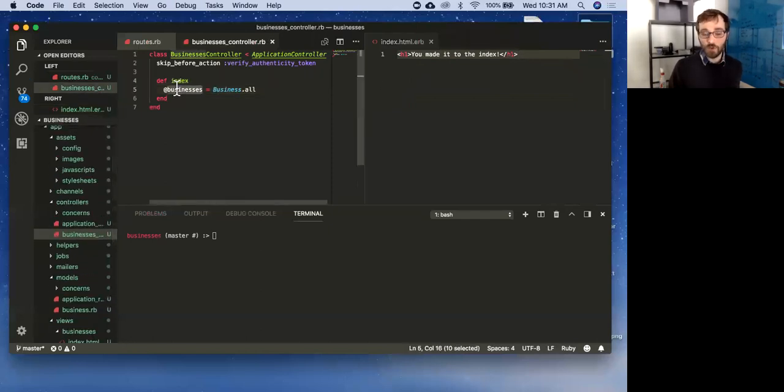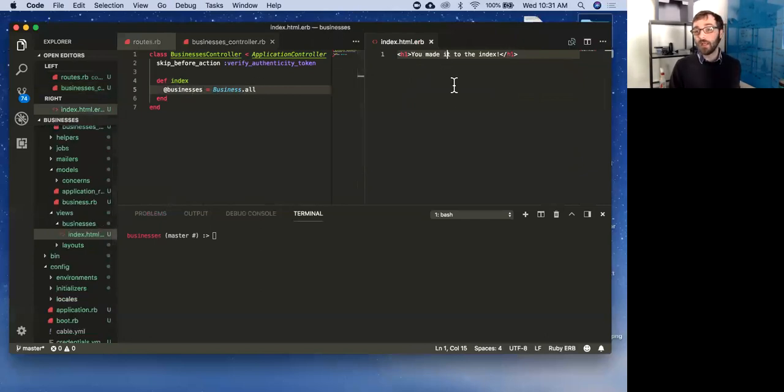Cool. So again, I have my index action. It's going to first perform this small bit of Ruby code, this one line, where it's going to set this variable. And then it's going to jump over to my index.html. Right now, we're not running any Ruby code in there. We're not really using the ERB part, so it's just going to deliver it. But we're going to change that. We want to run some Ruby code.